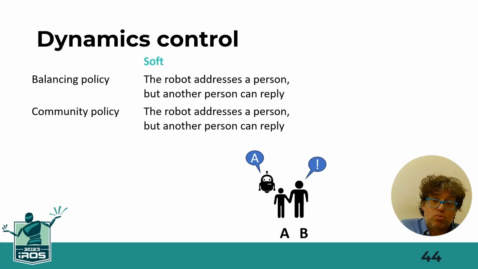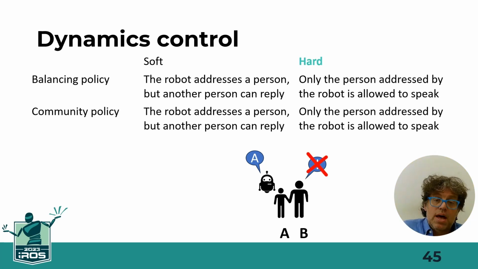Both the balancing and the community policies come in two versions. The so-called soft version states that when the robot addresses a person and the wrong person replies, the robot is happy to talk with this person. The hard version states that when the robot addresses a person and the wrong person replies, the robot will tell this person it's not their turn and address the original person again.